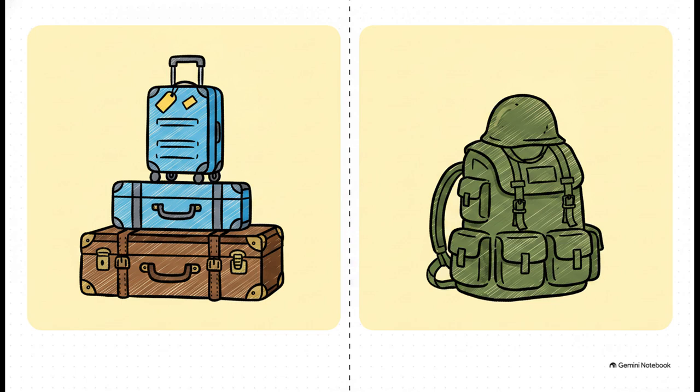Which naturally brings us to what we carry when we travel. Baggage. The crucial point here is how this word shifts contexts. Literally, it just means the trunks and suitcases you check at the station, like a traveler unpacking only to realize they forgot their radio. But figuratively, it scales up to mean an entire army's equipment. As our source points out, a modern army simply cannot afford to be slowed up with heavy baggage. It's a perfect example of a simple word scaling up to describe massive logistical burdens.